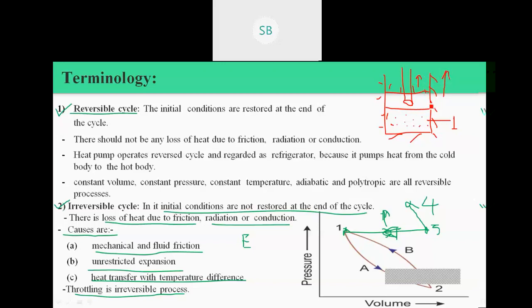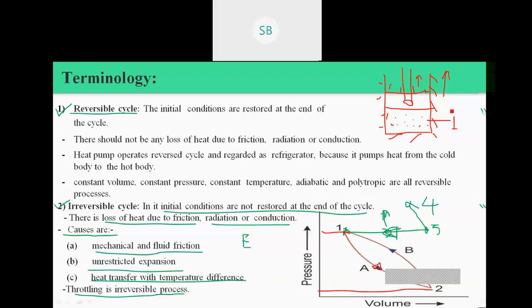As we move the piston up, the volume will increase, and as the volume increases, expansion of the gas will take place. As expansion takes place, the pressure will reduce. So here we follow this path, process A. The pressure is reduced from P1 to P2.